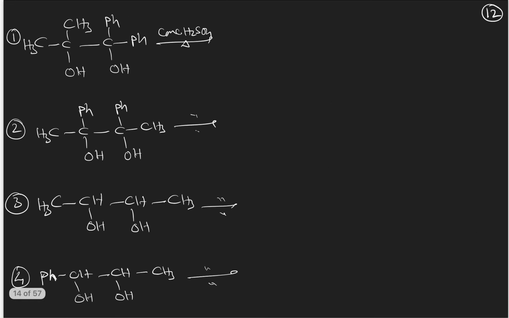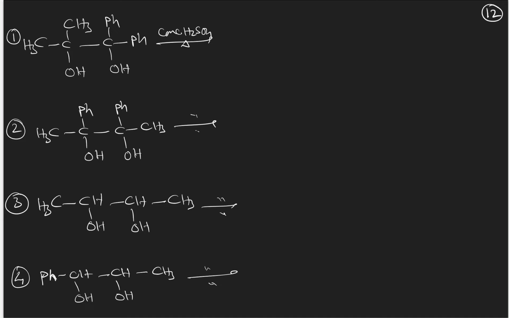Okay. So these are some of the examples. You have to solve it. So first, you remember which OH has to be protonated. It is based on whichever one will form a better carbocation. And second, if two different groups are present, which group has to be migrated? That group will migrate which has more migratory aptitude.